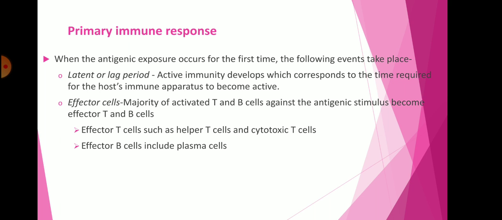Also, some effector B cells include the plasma cells, where B cells are the B lymphocytes, which are a type of white blood cell of the lymphatic subtype. Their function is the humoral immunity component of the adaptive immune system by secreting antibody. So the main functions are to make antibody against the antigen, to perform the role of antigen presenting cells, and to develop into memory B cells after activation by antigen interaction. So basically these effector B cells include the plasma cells, which produce antibody against the microorganism.